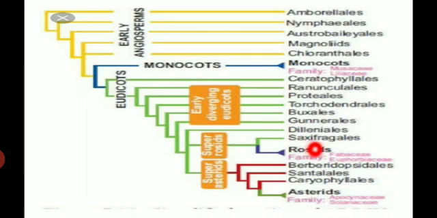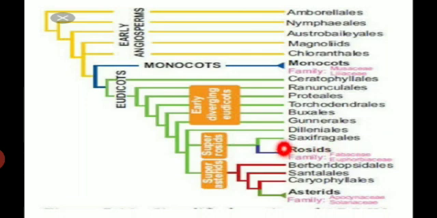The rosids are divided into two families, the Fabaceae and Euphorbiaceae. Fabaceae, for example, Clitoria ternatea, Pisum sativum. The Euphorbiaceae, for example, Ricinus communis, the common name castor.